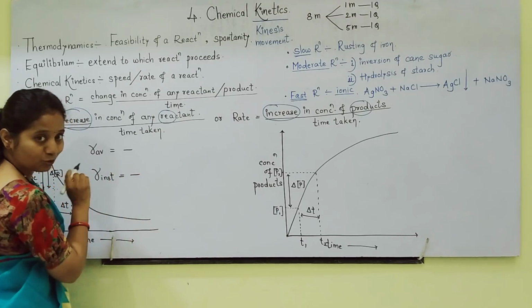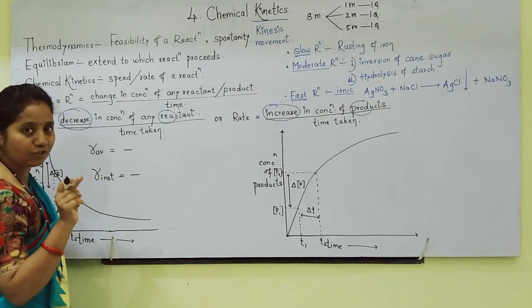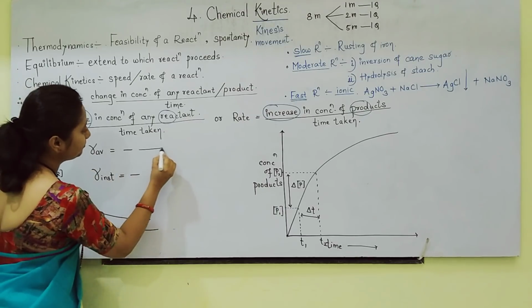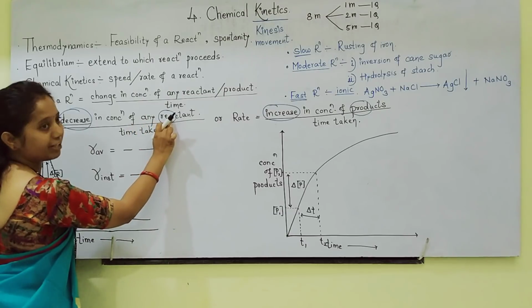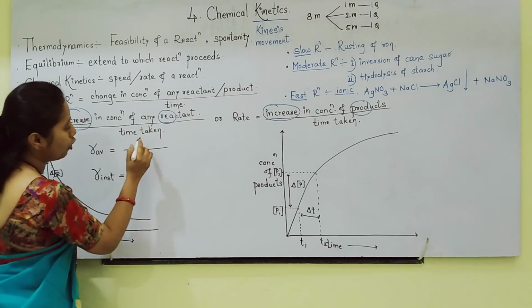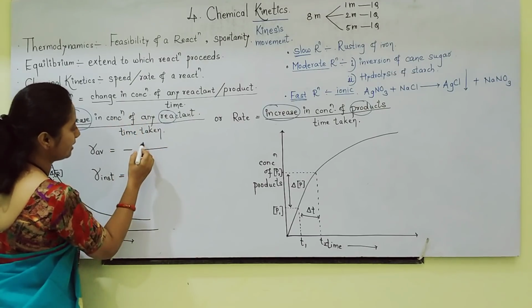Understood when to write the negative sign? If you are writing rate with respect to reactants. Next, upside what is there? Decrease in concentration of reactants. This decrease is shown by the minus sign. Change in reactant concentration takes place.